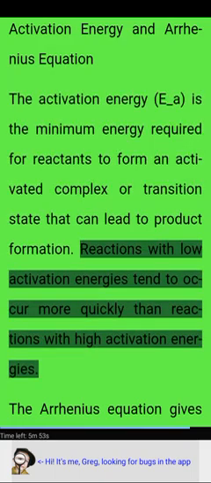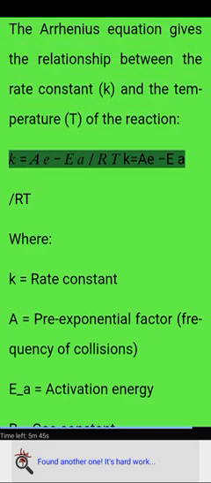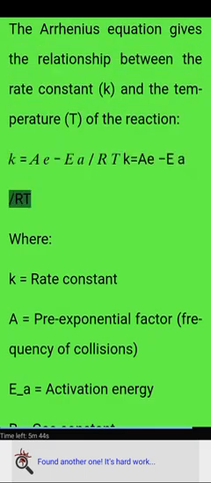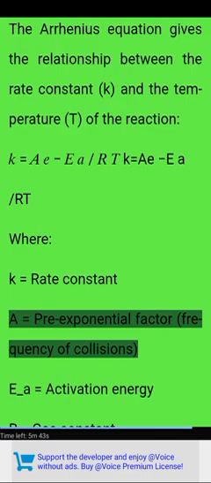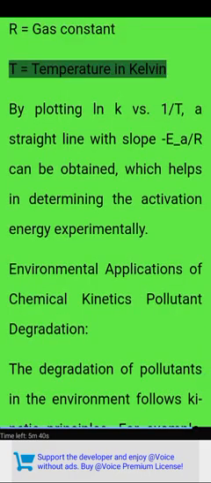Reactions with low activation energies tend to occur more quickly than reactions with high activation energies. The Arrhenius equation gives the relationship between the rate constant k and the temperature T of the reaction. k = A e^(-Ea/RT), where k equals rate constant, A equals pre-exponential factor, the frequency of collisions, Ea equals activation energy, R equals gas constant, and T equals temperature in Kelvin.